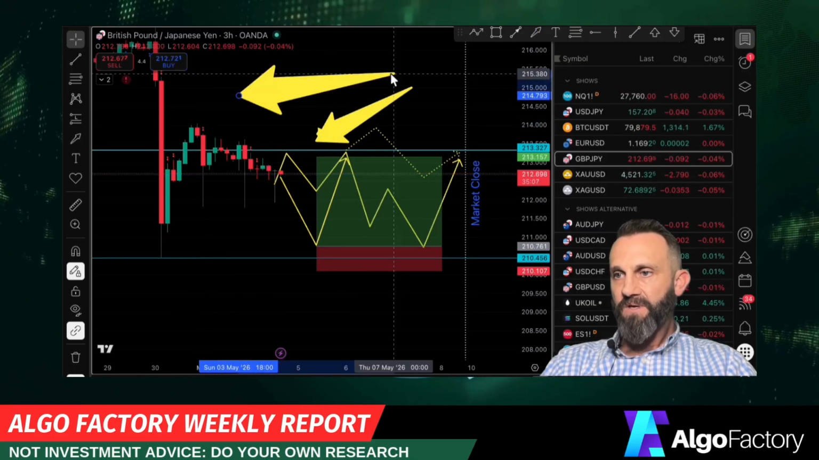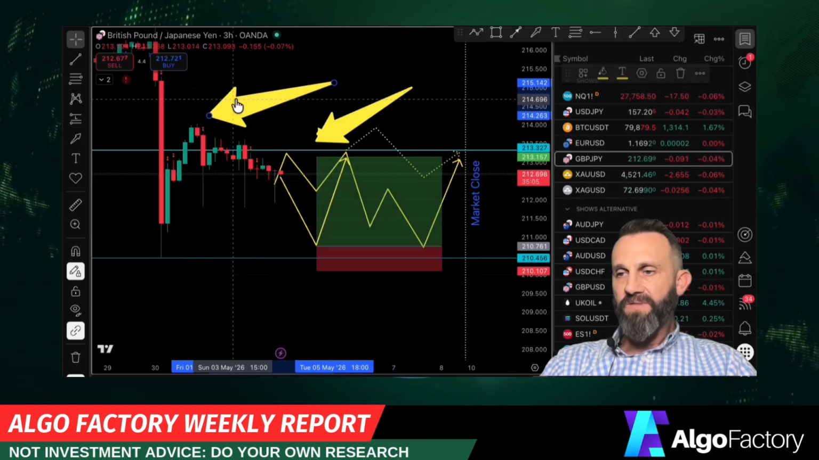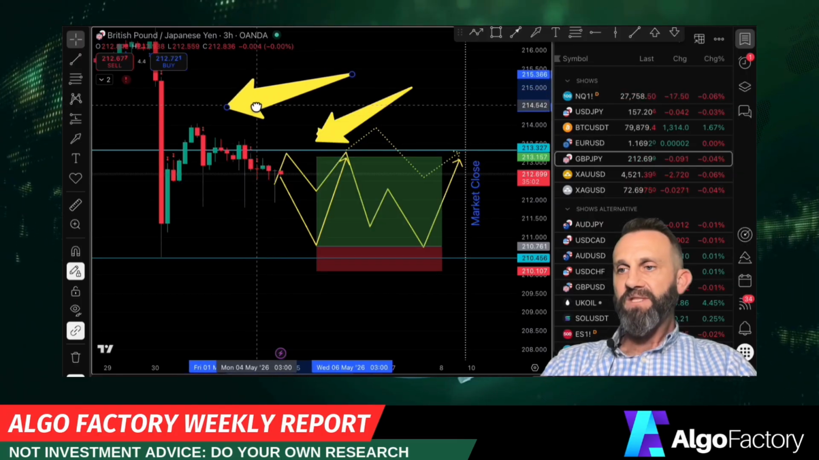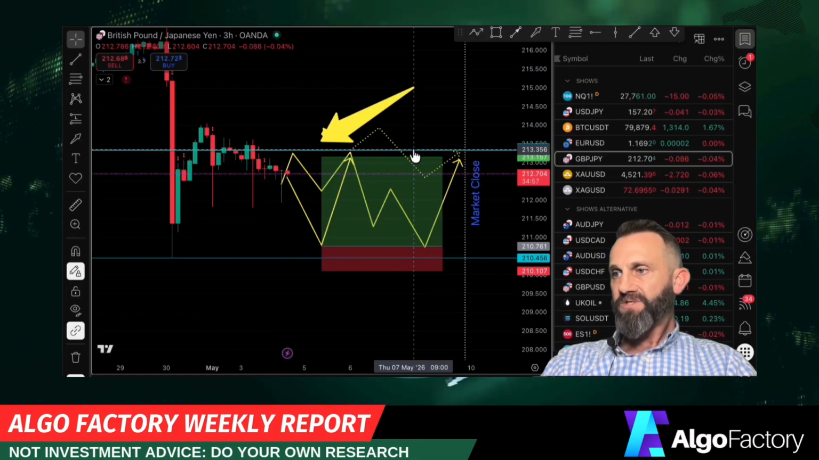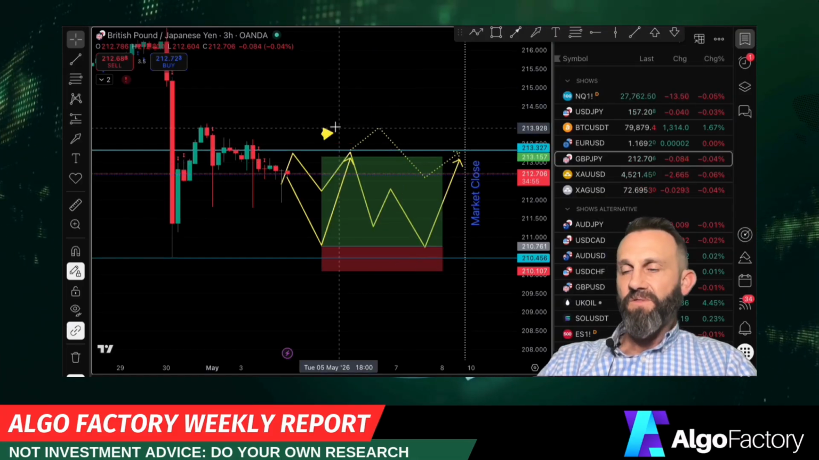So let me make this arrow a little more usable. That level right there, and this is below that level. That means that this level is not going to get in the way, and I can be conservative and take profit just below that 213.35, 213.36 level.